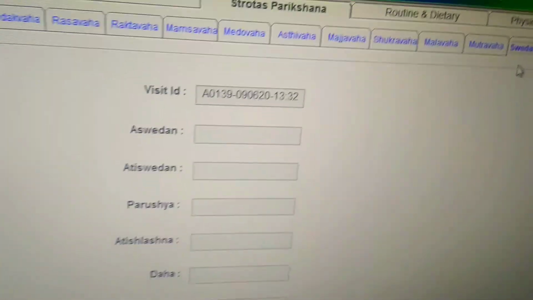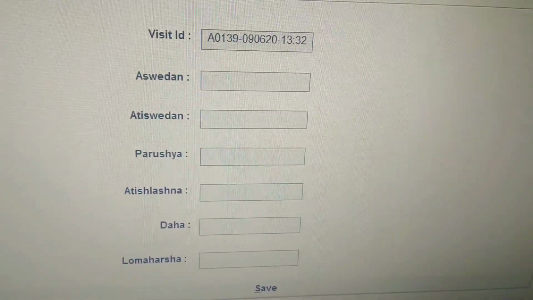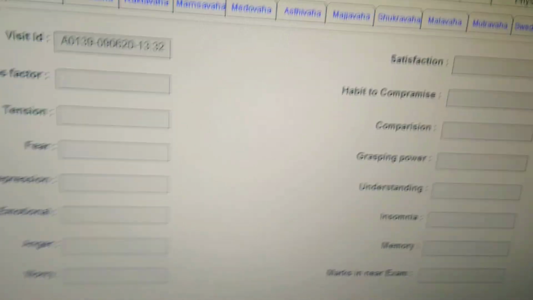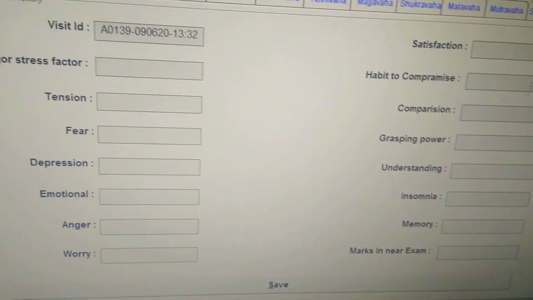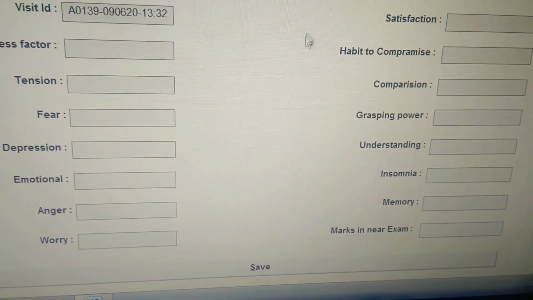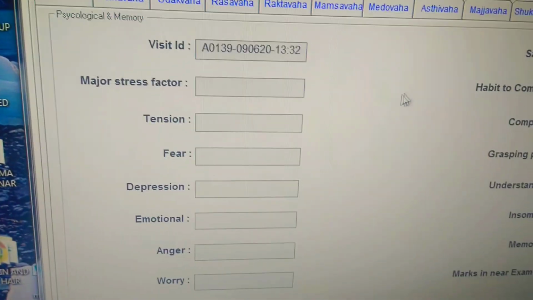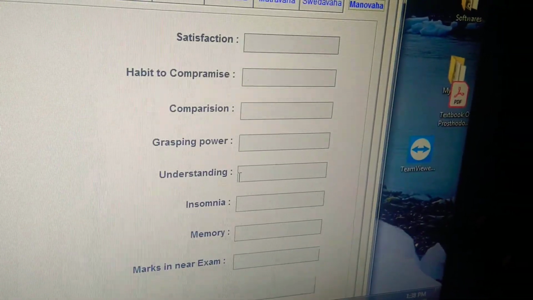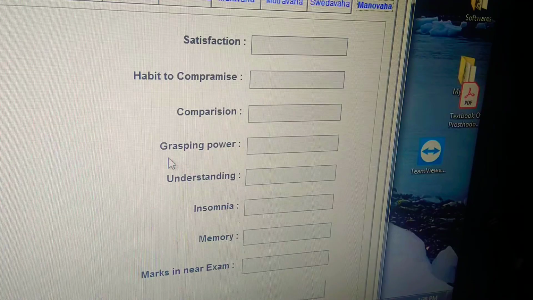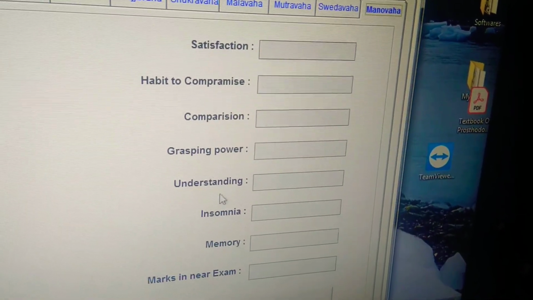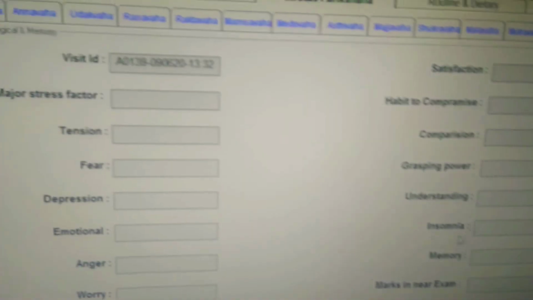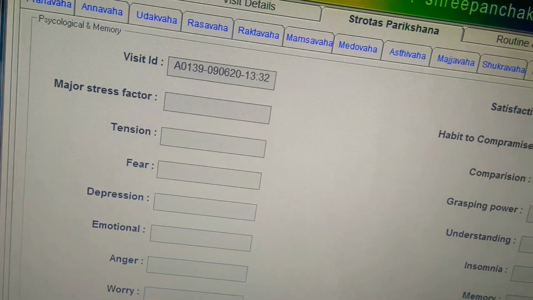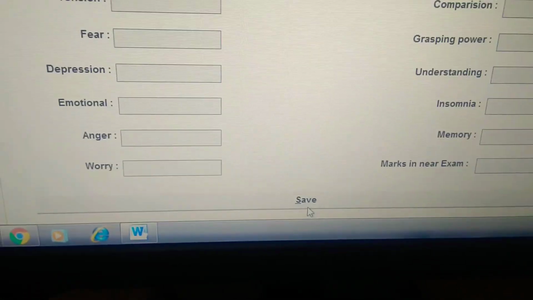Then Svedavaha Srotas. Then Manovaha is important, because most of the time body diseases or physical diseases are due to the mental factors. So major stress factor, tension, fear, depression. To find out the cause of that mental, you can do that. And again, for students, grasping power and understanding, all these factors are also given here that you can save. Every time when you feel this information, you have to save that information.